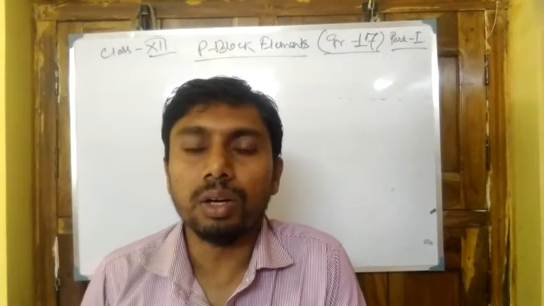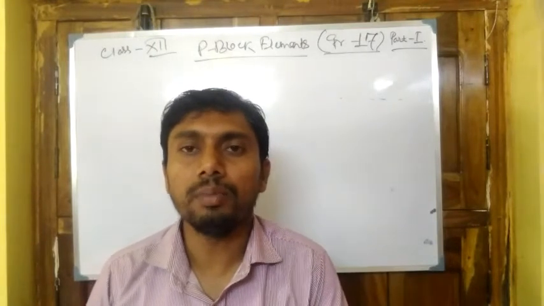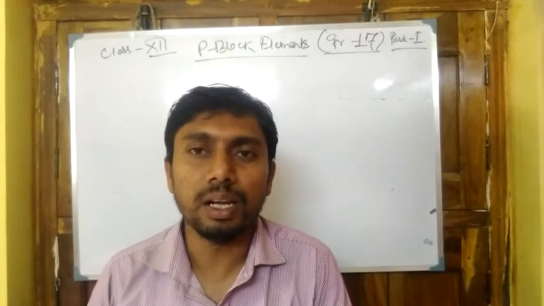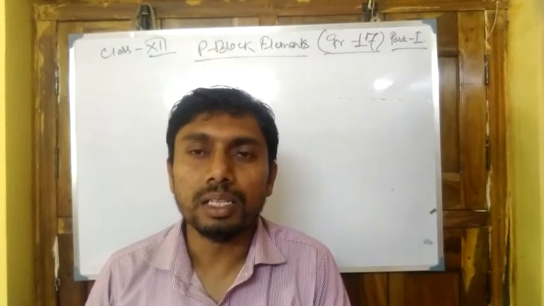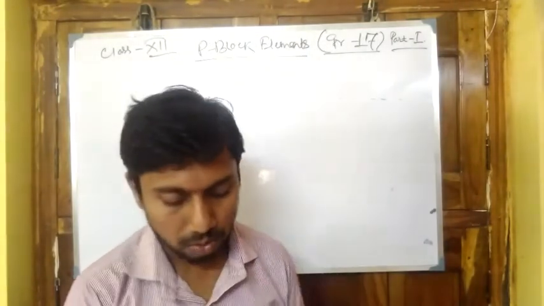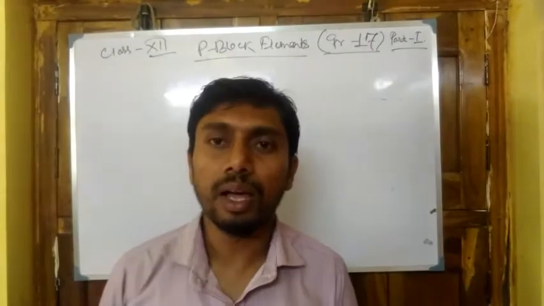We are discussing the topic of p block elements. The unit is p block elements, and lastly we have completed the group 16 elements. Today it is the first part of group 17 elements. Group 17 elements are called halogens. Why are they called halogens?